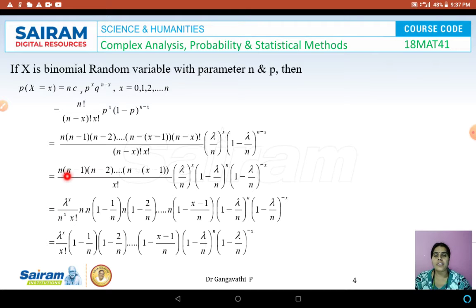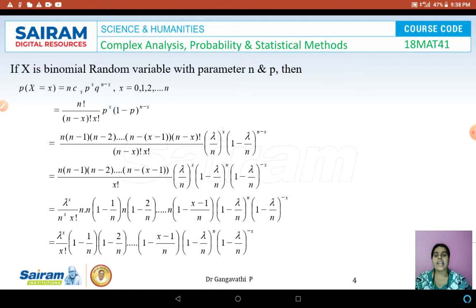Then n can be taken outside from the first term. So we get n into 1 minus 1 by n. From the second term, if I take n as a common term, it is 1 minus 2 by n. Likewise, if I take n outside from here, 1 minus x minus 1 by n. So 1 minus lambda by n to the power of n is as it is, and this term is also as it is. Now lambda to the power of x by x factorial, and this n power x, n into n into n and so on.